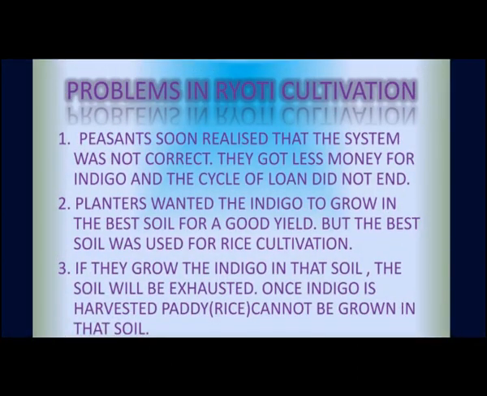So what problems arose due to the royalty system? The problem with the system was that while the loan was provided, it could never be paid back by the peasants and they got into a vicious cycle of loans and debt. The indigo plant was negatively affecting the quality of the soil. It had deep roots and took away the soil nutrients, making it unfit for any cultivation subsequently. By this, even the best soil became infertile and there were long-term losses to the farmer.